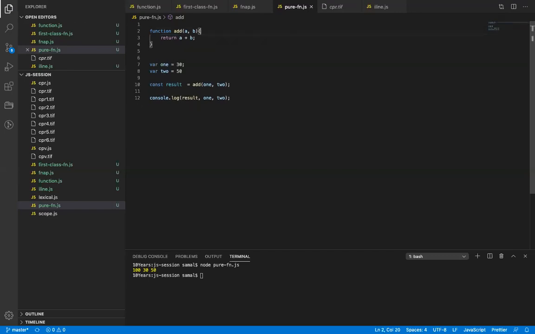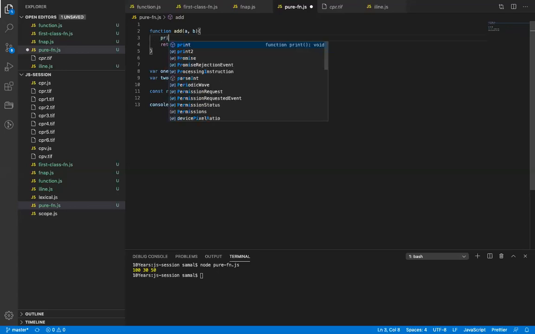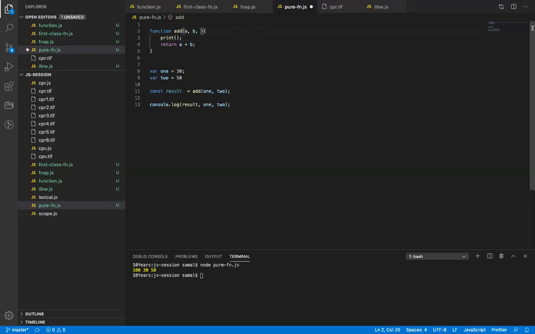We do not modify a parameter, even if it is not updating an outside parameter. So this is not a pure function, this is a pure function. Ideally, in JavaScript we should always write a pure function. Pure function means we should not call any function directly from within a function. It should always be called by, let's say, a parameter. So it should be something like this. So this is a pure function.